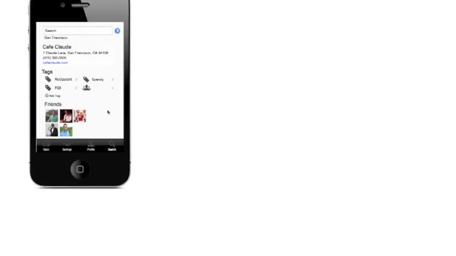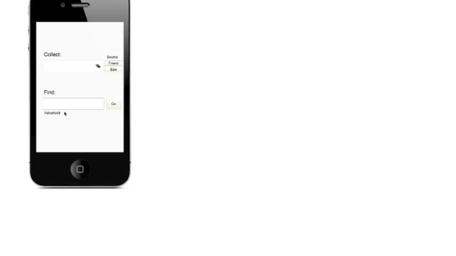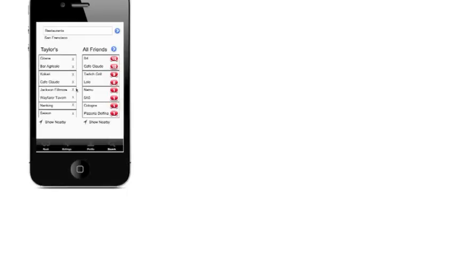Now, fast forward a week down the road when I want to figure out a good restaurant to go to for dinner. I click search and go to the find box and type restaurant. When I click go, all my entries with a restaurant tag associated to them show up on the left-hand side of the screen. Because my information is all stored in one place and shared, this is when things get really fun. On the right, it is an aggregated view of the top restaurants my friends have in their databases. For example, on the top, 15 friends have B4 on their list, and so forth on down.